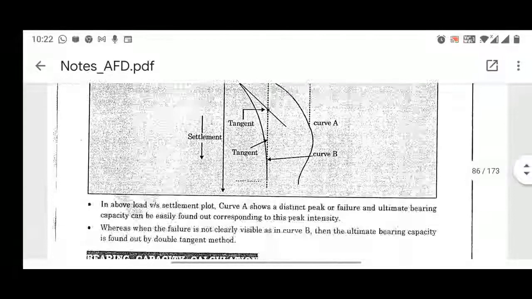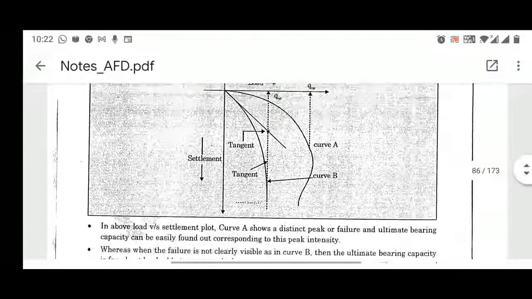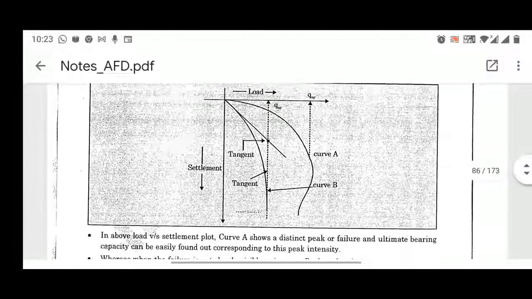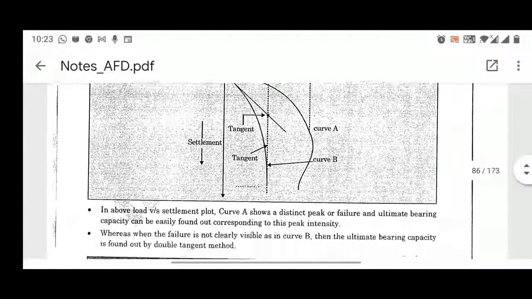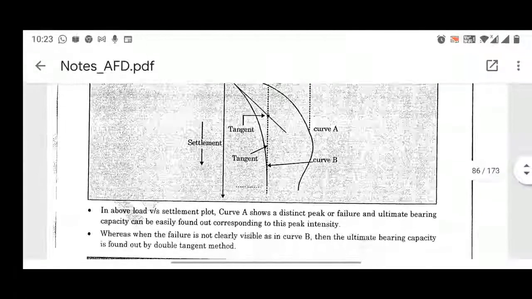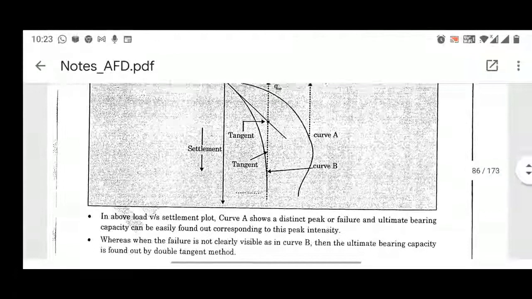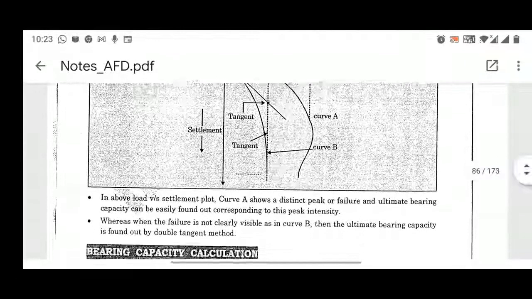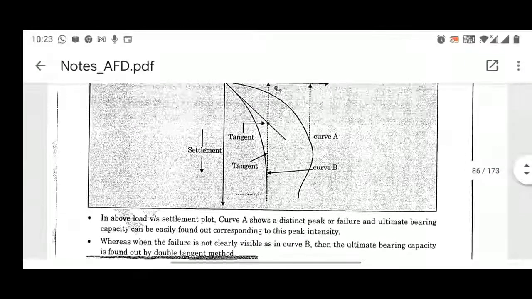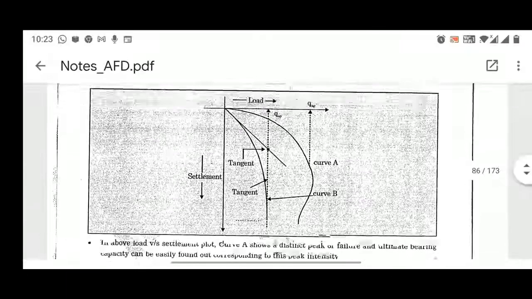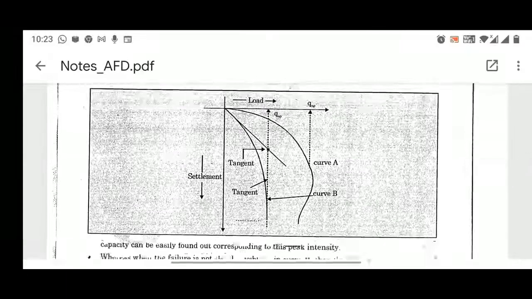So in the above load versus settlement plot, curve A shows a distinct peak. In this case, curve A, you can easily see a defined peak, so the ultimate bearing capacity can be easily found corresponding to this peak intensity. Whereas when the failure is not clearly visible, as in curve B, the ultimate bearing capacity is found by the double tangent method, right? In the case of curve B, a defined peak is not shown, so the double tangent method is used, where two tangents are drawn, and the intersection of these tangents gives you the ultimate load.